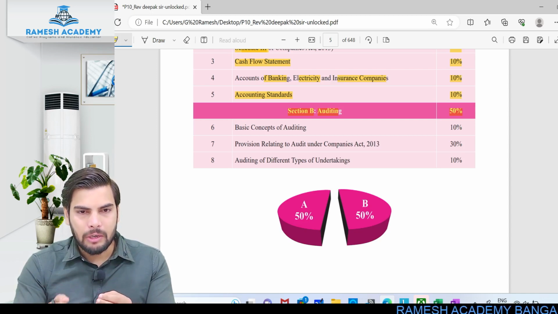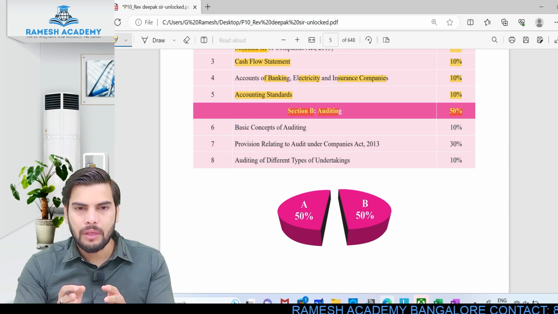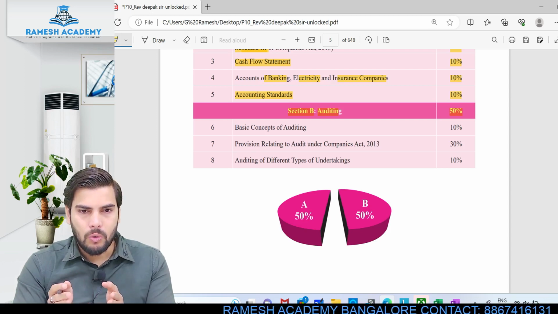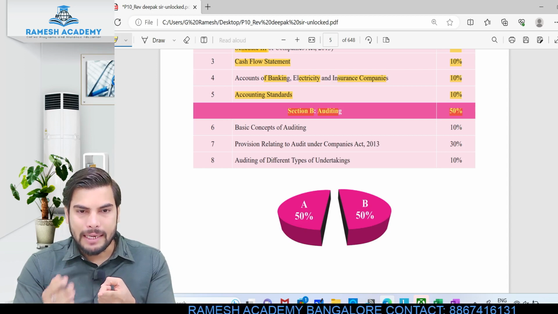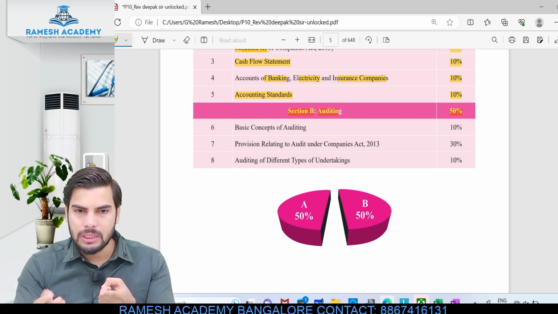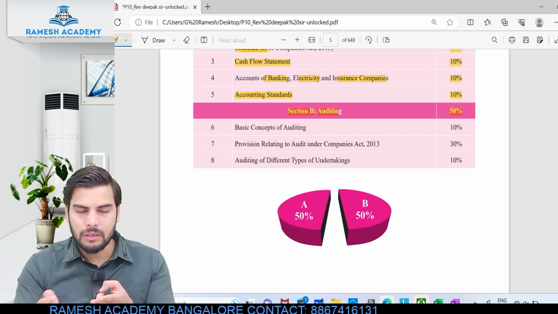They'll be taking active part in the management of affairs. Whatever is the profit or loss at the end of the year will be distributed amongst these partners in their respective profit sharing ratio. Clear? So proprietor being owner, he is actively taking part in the business. Okay, so he'll be knowing what exactly is happening in the business. Partners being the owner, they are actively taking part in the management of affairs of the business.